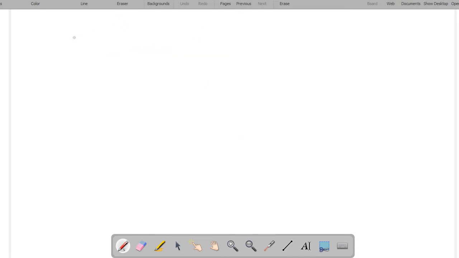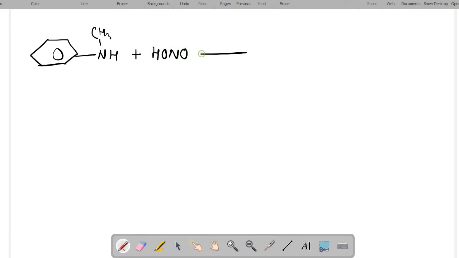Similarly, for an aromatic secondary amine, where NH has one CH3 group attached, that is N-methyl aniline, it is reacted with nitrous acid.